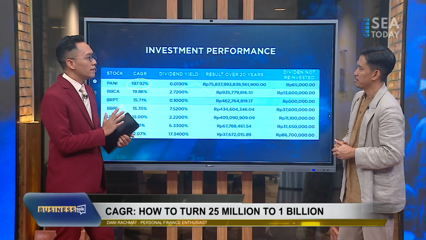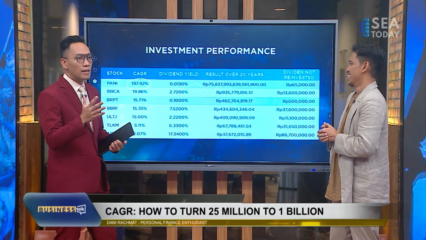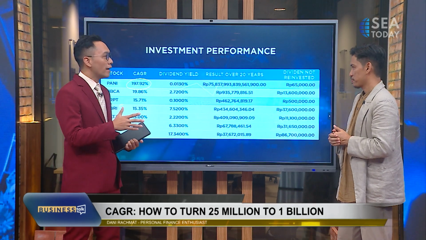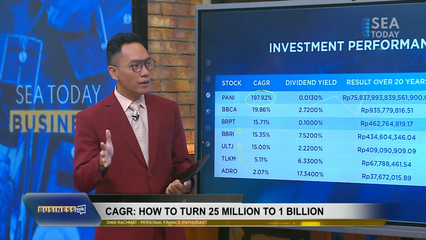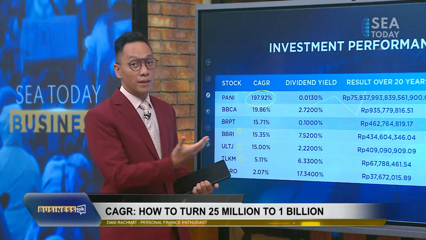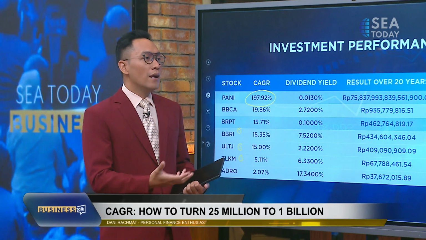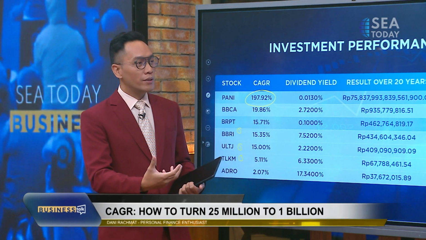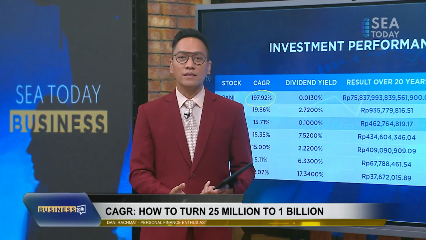All right, Mas Dani, thank you so much. That's how you can get, for those people at home, if you're wondering how can somebody grow that 25 million into 1 billion? Again, it might take 20 years. Some might take you 6 years. But again, all that depends on how the compounding works and all that stuff.